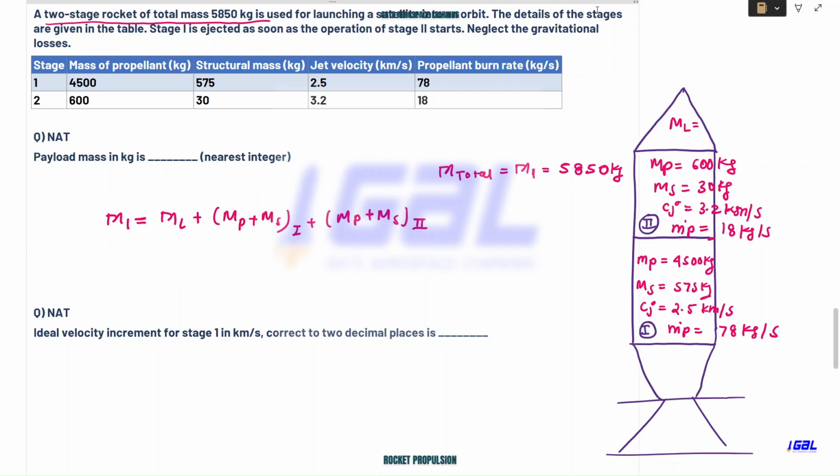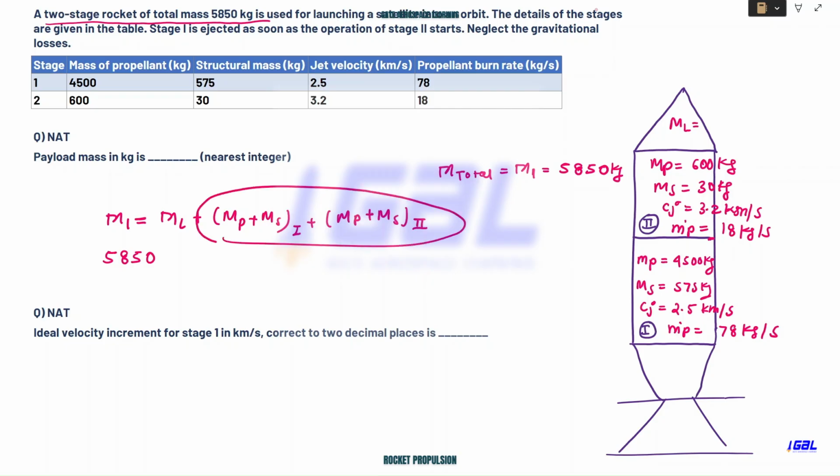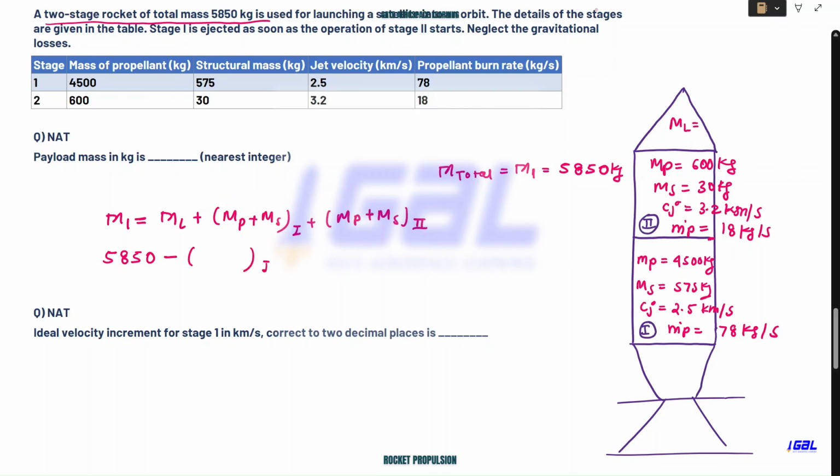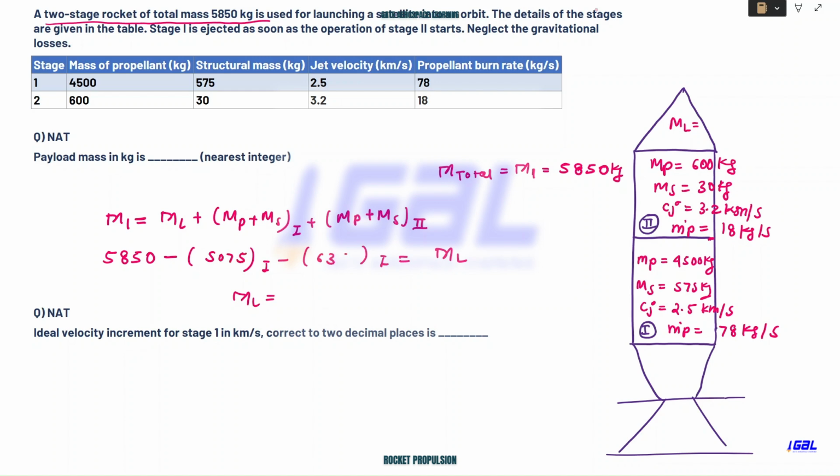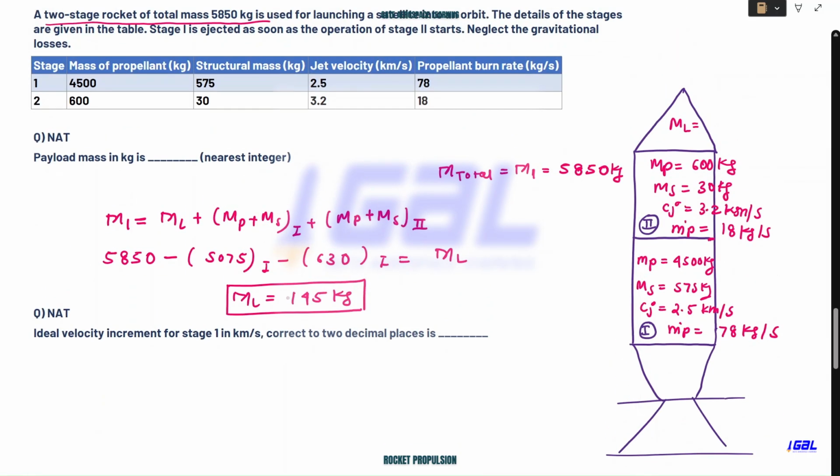This is how you write, right? M1 you already know, which is 5850. This data you already know. You take this to this side, first stage minus second stage, and here ml. You simplify this and you will end up getting ml, which is your payload mass. This comes out to be 5075 minus 630. You simplify this and you'll end up getting 145 kg. So this is the payload mass. They can frame the question in this way to ask for the payload mass, right? I hope this is clear to you. So 145, sorry, kg only, right?